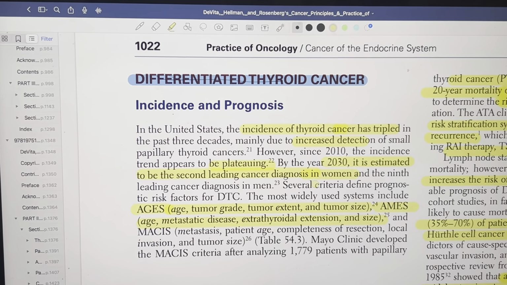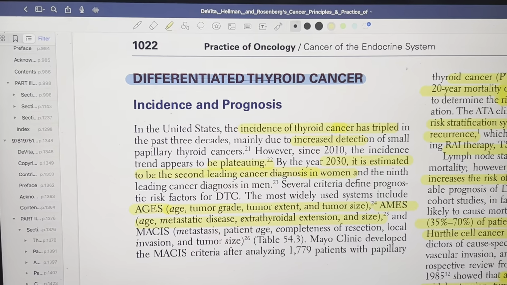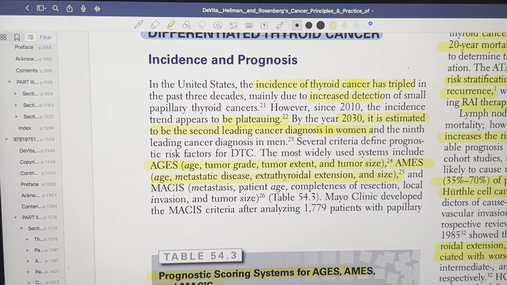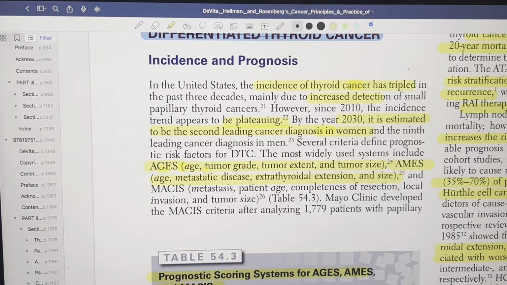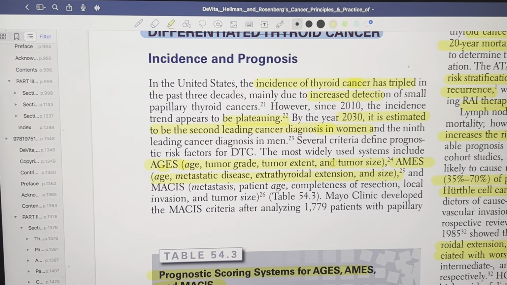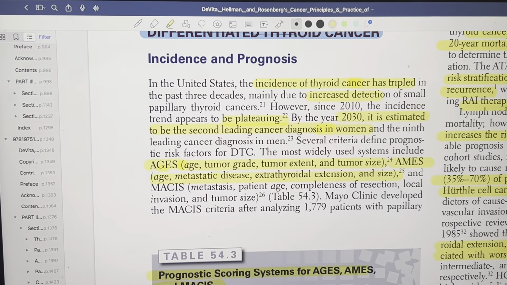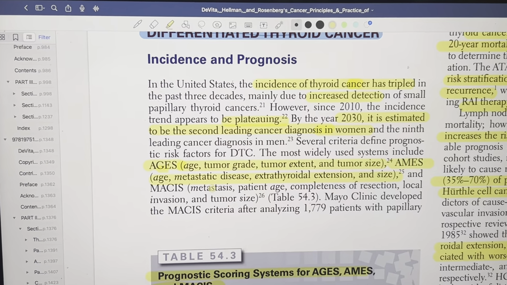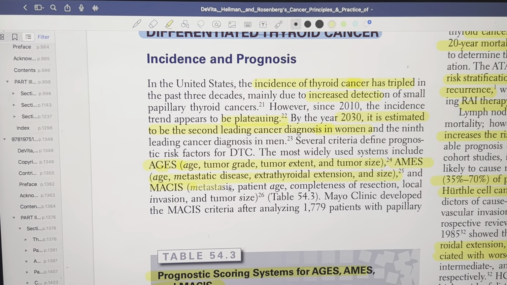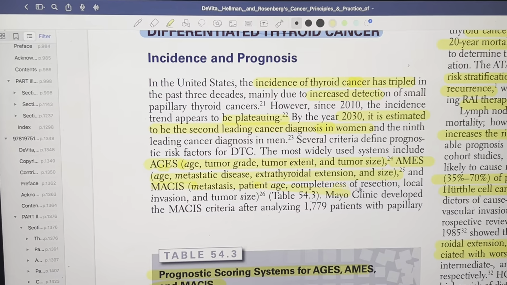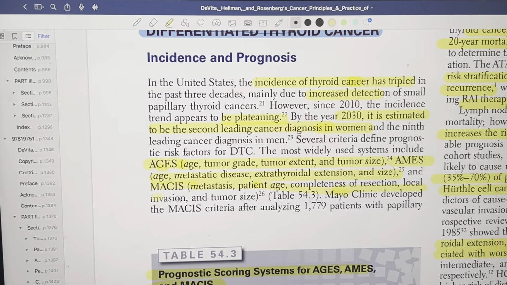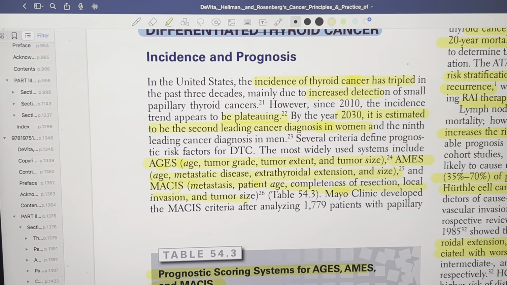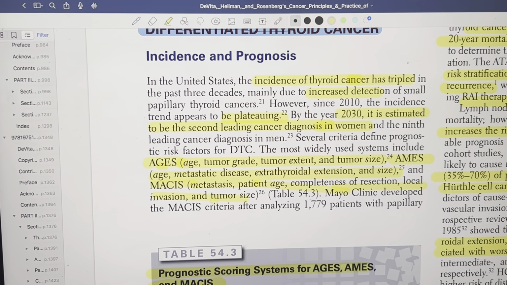Several criteria define the prognosis, like risk factors for differentiated thyroid cancer, and the most widely used systems include AGES, which is age, tumor grade, extent, and size. AMAGE is age, metastatic disease, extrathyroidal extension, and size. MACIS is metastasis, patient's age, completeness of resection, local invasion, and tumor size.